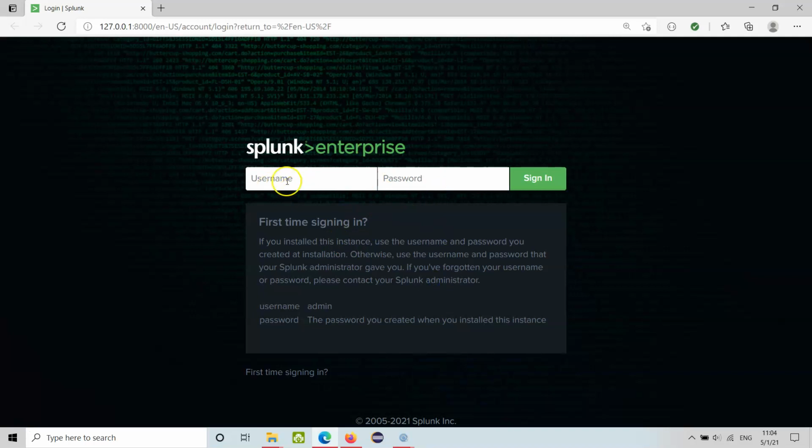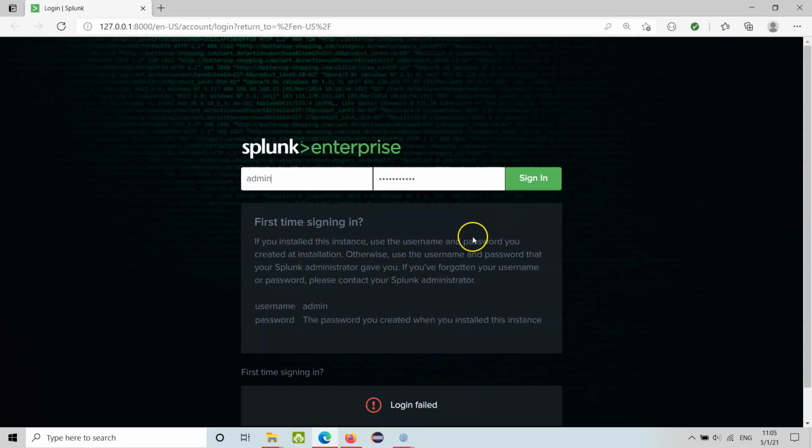We have got the Splunk Enterprise username and password here, and you need to sign in. All right. I'll be entering the username and password and signing in. I'll pause for a while. Here it says username is admin, so just admin. I have entered the password which I created before I installed it. Login failed.